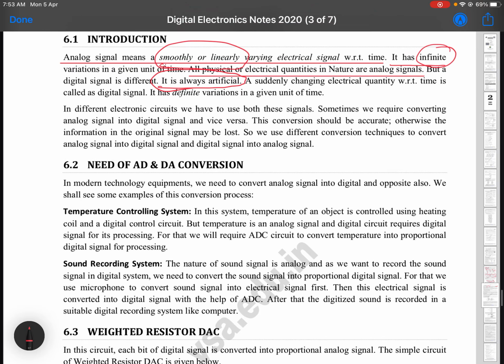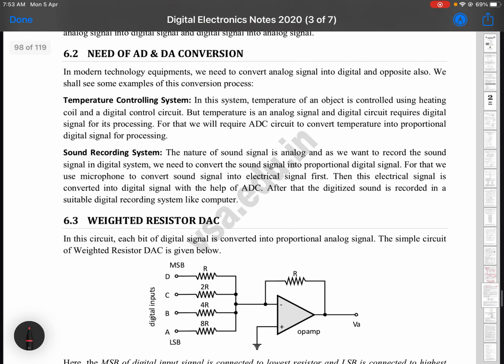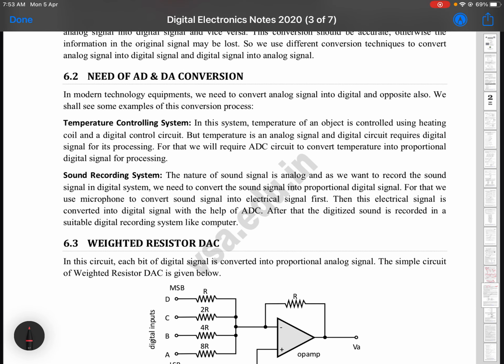Hence in our notes on page number 98, the two particular examples are given: temperature controlling system or temperature recording system, and the other is sound recording system.